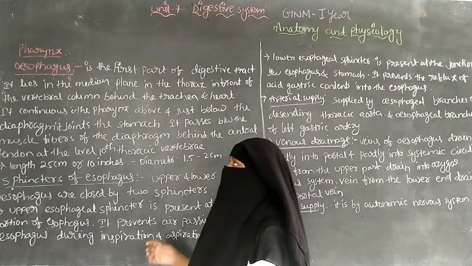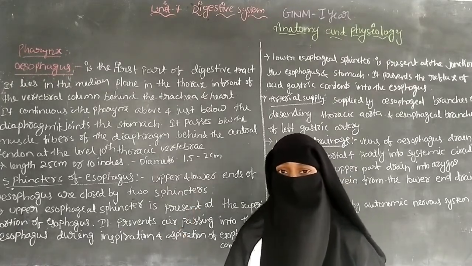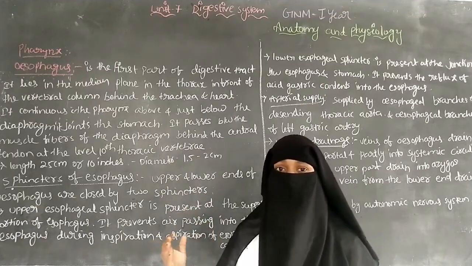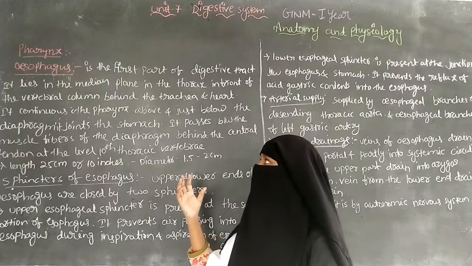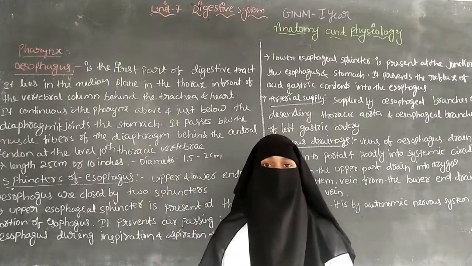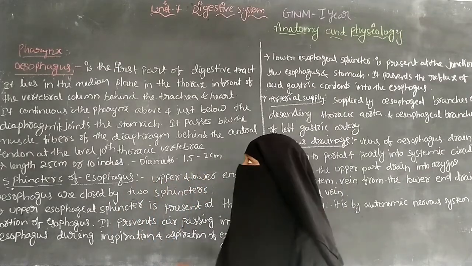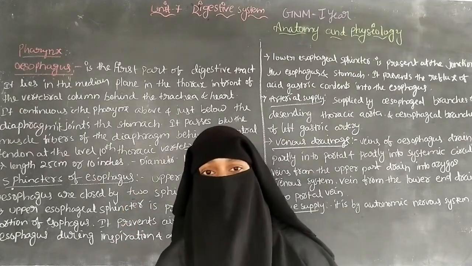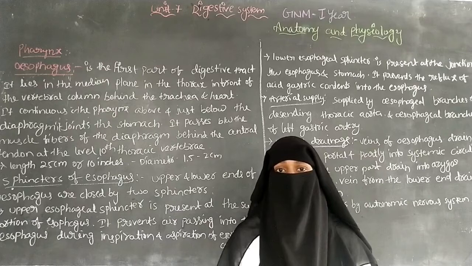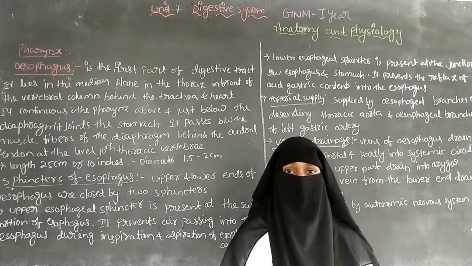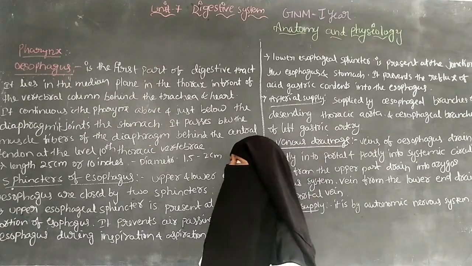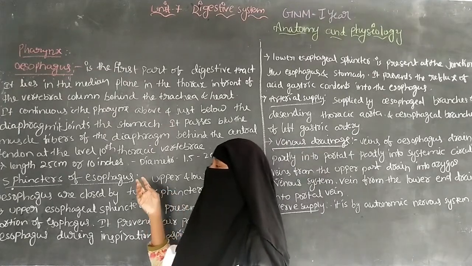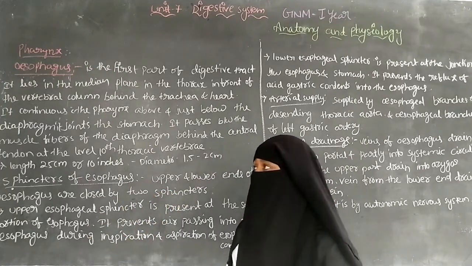Next are the functions of the pharynx. The pharynx helps in speech, it helps in swallowing of food, and there is humidification and warming of the air during inspiration and expiration. So that is the brief explanation about the pharynx.